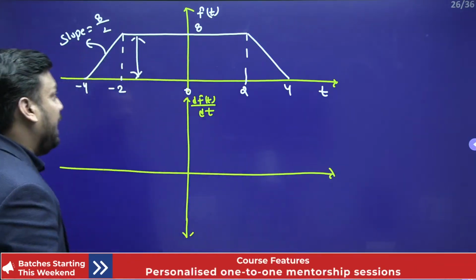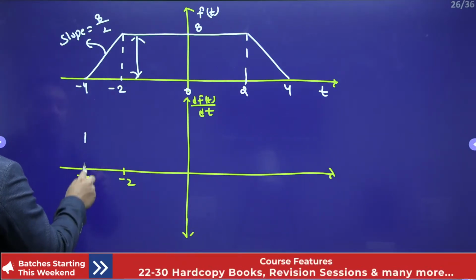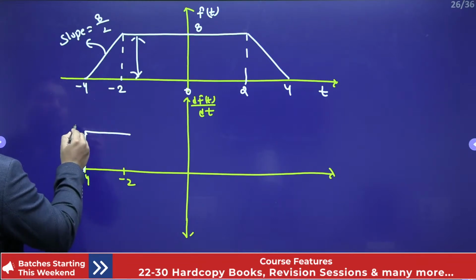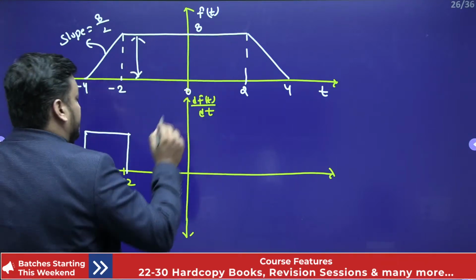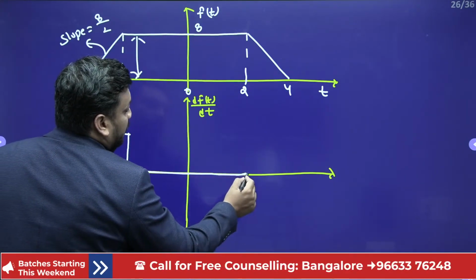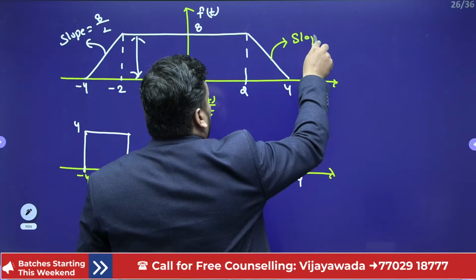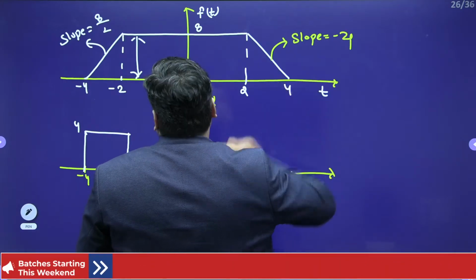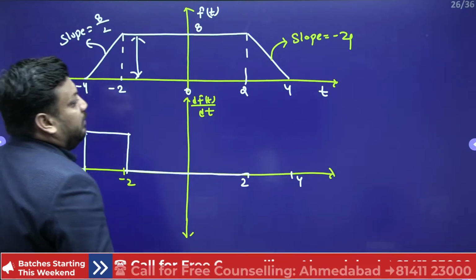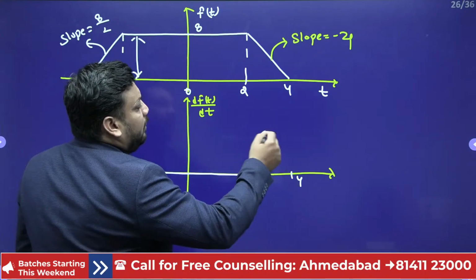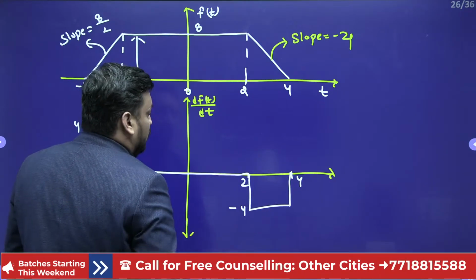The slope of the ramp will become the magnitude of step. So from -4 to -2, the slope will be plus 4 higher. The constant differentiation is 0 only, so you will remain at 0 only. But what about 2 to 4? When you calculate the slope of this line, you will get the slope equal to minus 4. How, sir? Because 8 upon 2, and decreasing slope, minus 4. So while the process of differentiation, the slope of the ramp will become the magnitude of step, because the slope is minus 4. So magnitude will be minus 4 only.